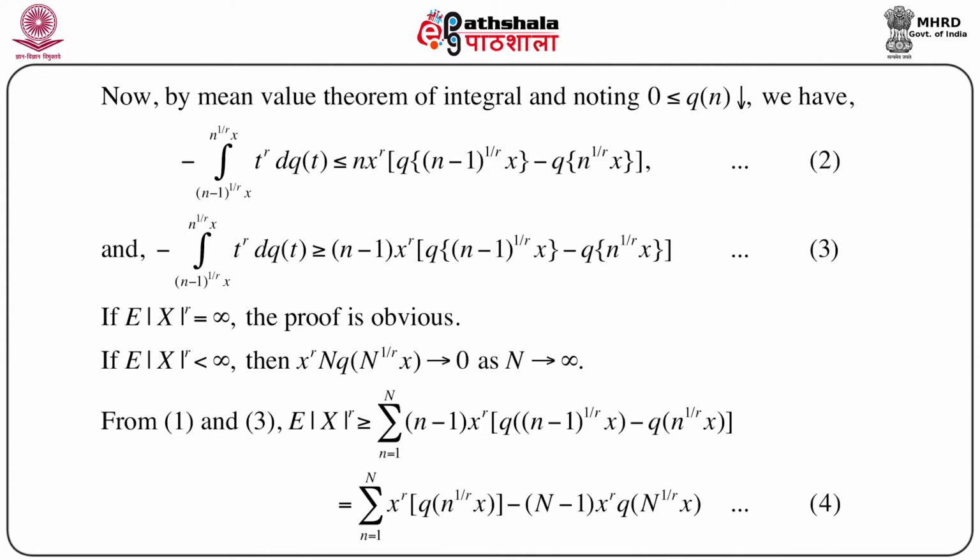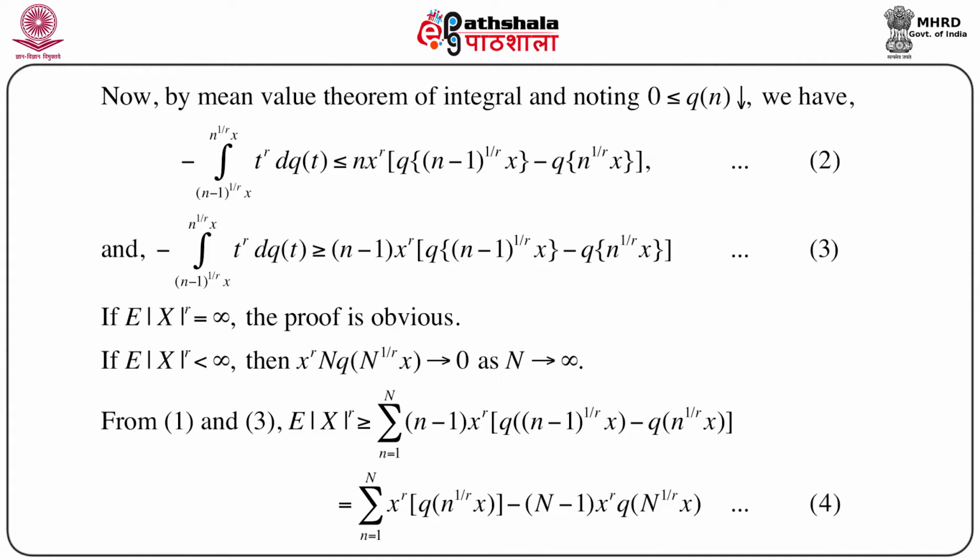Now, by the standard mean value theorem of integrals, and noting one interesting thing, that 0 is less than or equal to Q(n). Now, Q(n) is decreasing because Q(n) is 1 minus P(n), and P(n) is a distribution function, so it is non-decreasing. So, Q(n) is non-increasing. Then we have minus the integral from (n-1)^(1/r) x to n^(1/r) x of t^r dQ(t), which, using the mean value theorem of integrals, is less than or equal to n x^r times [Q((n-1)^(1/r) x) minus Q(n^(1/r) x)].